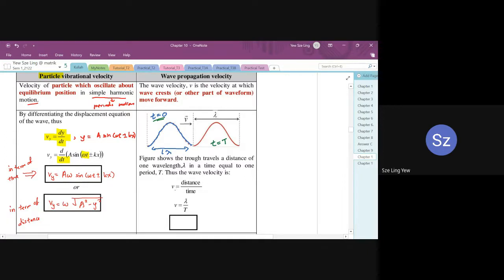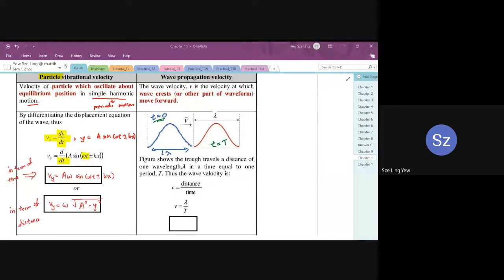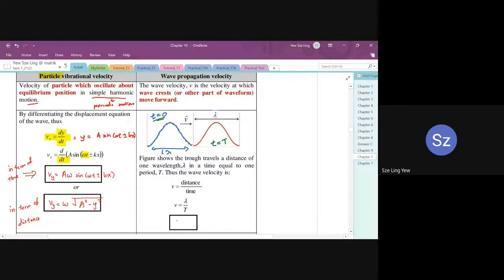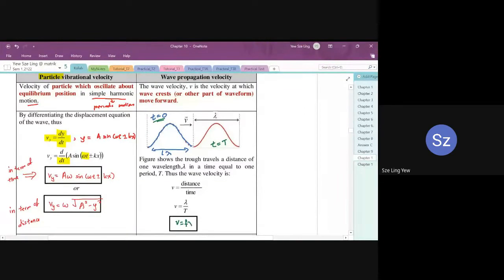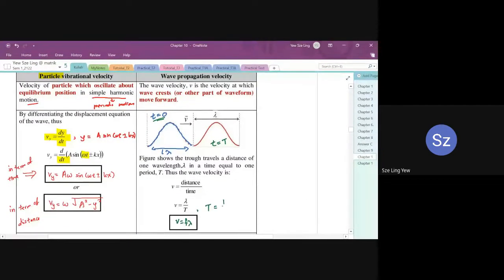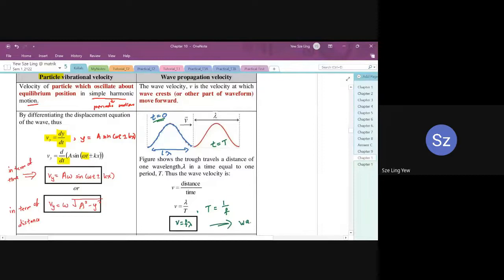So from here, we can calculate the speed, which is equal to distance over time, which is lambda over T. If you expand the equation, what are you going to get? You are going to get the general equation V equals f lambda, because T is equal to 1 over f. Quite often we will use V equals f lambda to calculate wave propagation velocity. So kamu kena tahu what is the difference between these two things. V equals f lambda is the equation for the wave, not for particles.